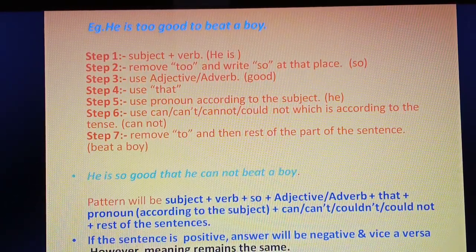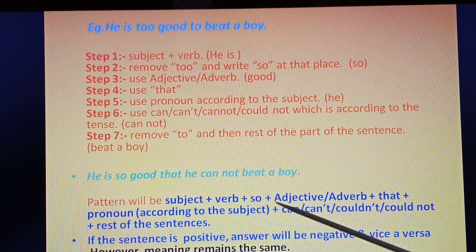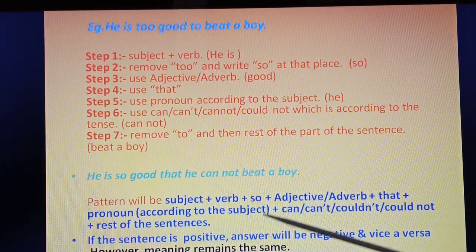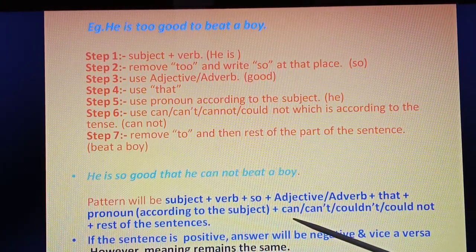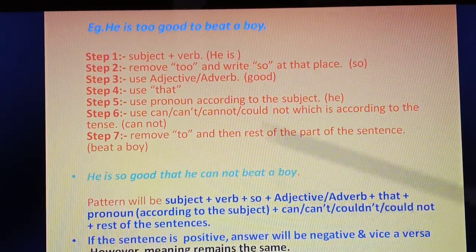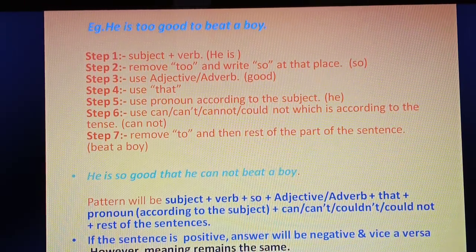The pattern will be, again you see: subject plus verb plus 'so' plus adjective or adverb plus 'that' plus pronoun according to the subject plus 'can', 'can't', 'couldn't' or 'could not' plus the rest of the sentence. Same thing. Again I have written it here. Now, important here, follow.